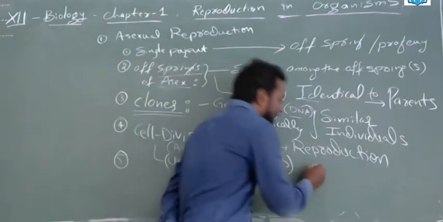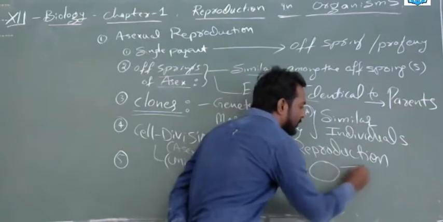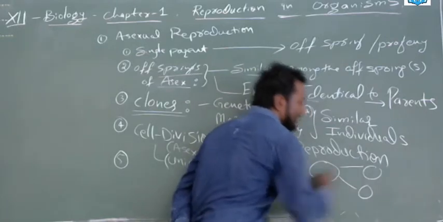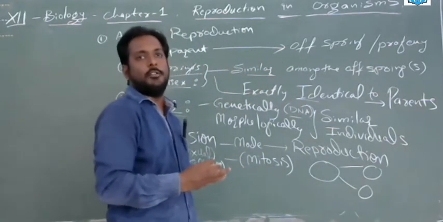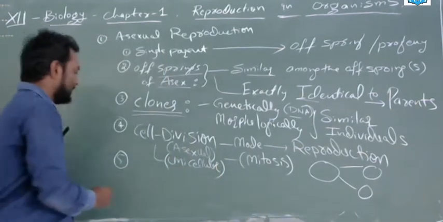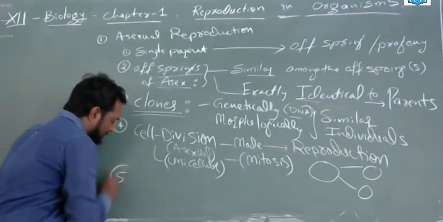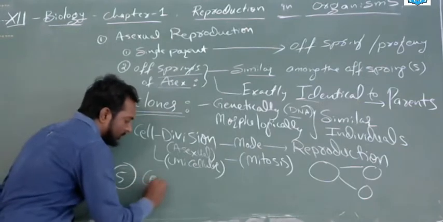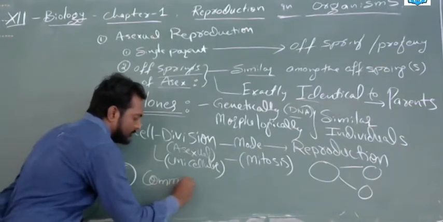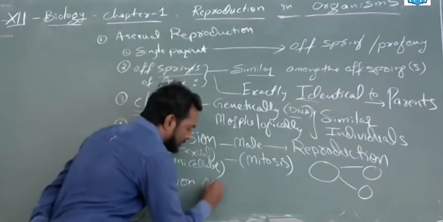Especially this cell division is mitosis. How? A major organism will divide into two parts. This is mitosis, cell division. The last is the fifth one, the final one, the common occurrence.